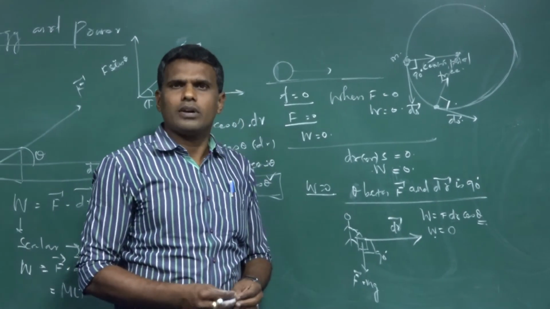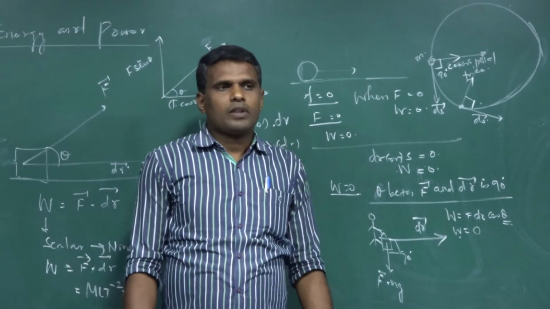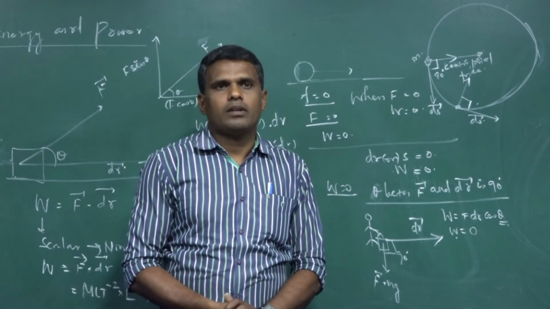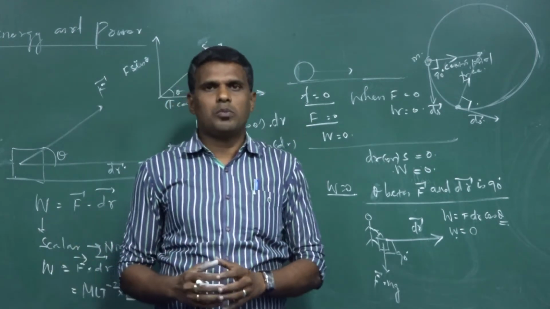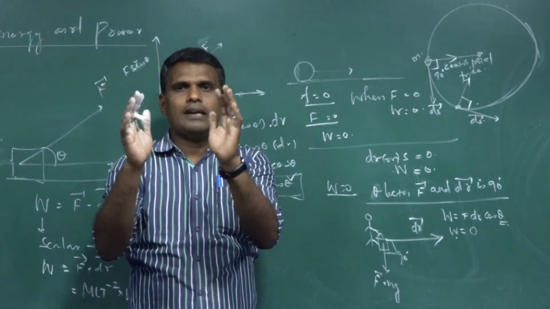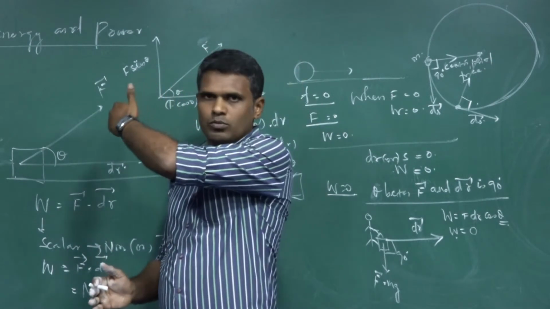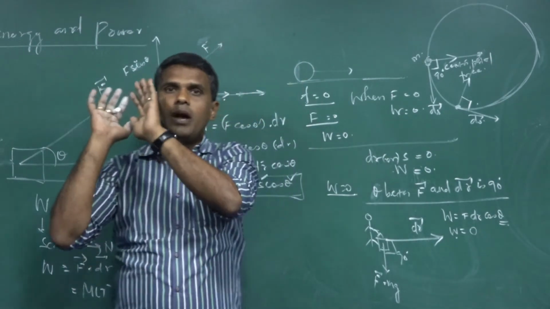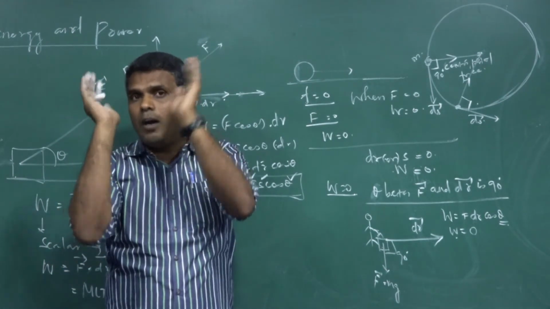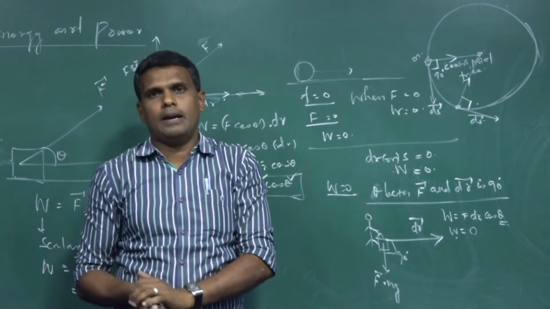In which cases can you say work done is negative? There are so many examples with which we can speak about negative work done. For example, you are playing football. You are a goalkeeper. Someone is hitting the ball towards the goal post. Then you catch the ball by applying a force F in a direction opposite to that of the displacement of the ball. The ball will be trying to move in the inward direction. You will be applying a force in the outward direction, exactly opposite to the displacement of the ball, till the ball comes to rest in your hand.